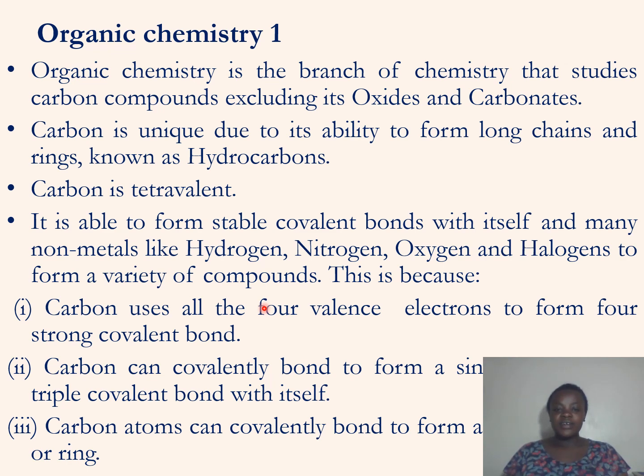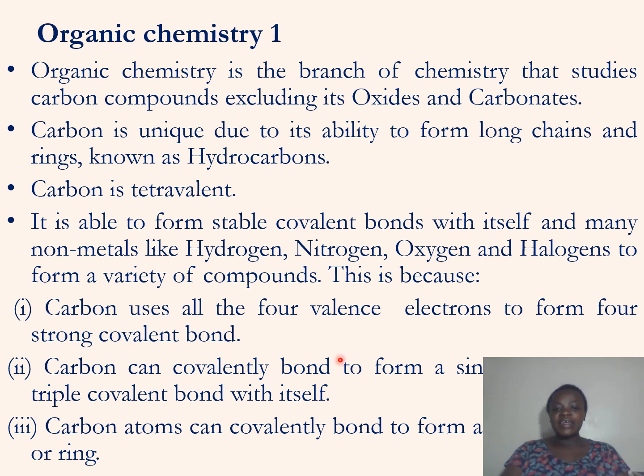The reasons carbon can form stable covalent bonds are as follows. These are the three reasons. One, carbon uses all the 4 valence electrons to form 4 strong covalent bonds.